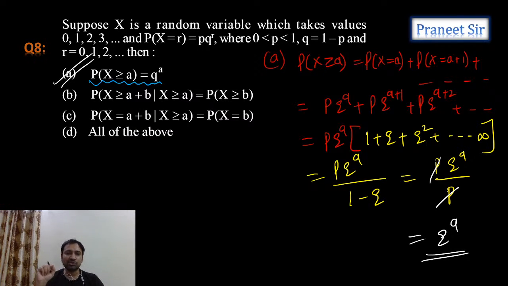So once we get the first option, we can't conclude that the first option is the answer. Why? Because of this all of the above, maybe the remaining options are also correct. If the remaining options, that means option B and option C, are correct, then we can conclude that all of the above is correct. If at least one of B and C is wrong, we can conclude that option A is correct. So now we need to check whether option B is correct or not. Let's check it, guys.